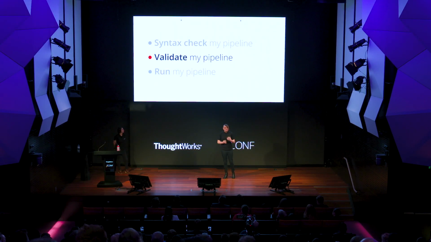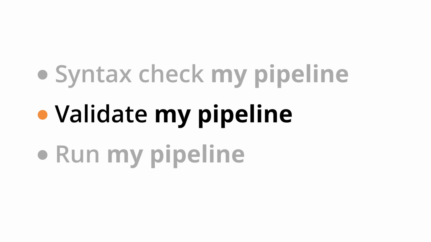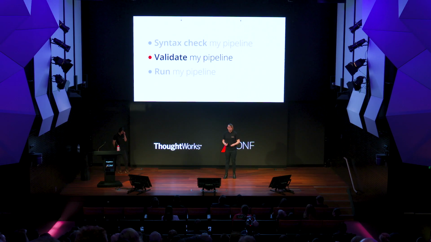Many CI providers and platforms have tools that will validate the pipeline. And that means you're not just checking, does this make syntactic sense? Is it readable? It's, does this tool understand what I want it to do? If I give it this pipeline, will it actually know what I'm telling it to do? And so that's a really great step you can take with nearly any CI tool. Having that as something you run locally before you push a change to your pipeline means you at least don't break everything for everyone.